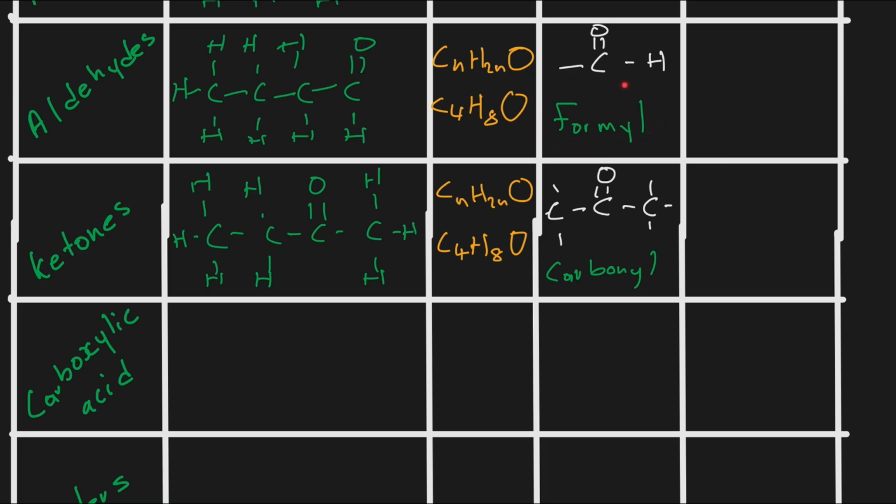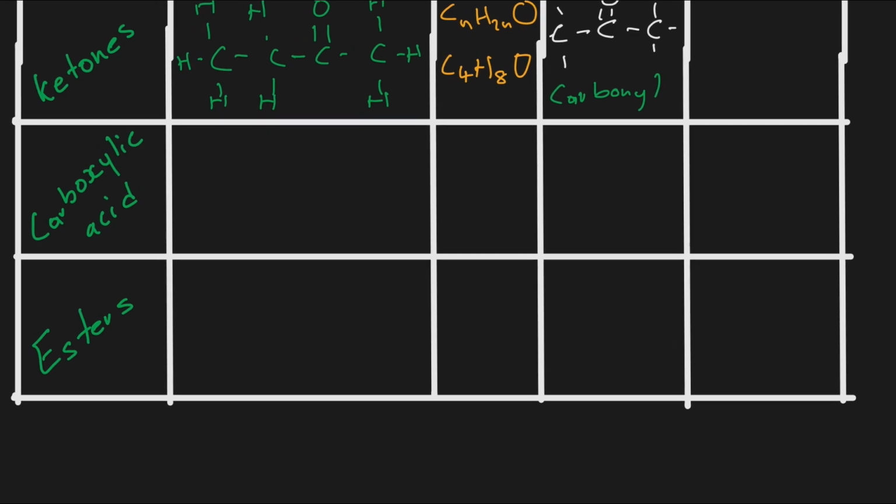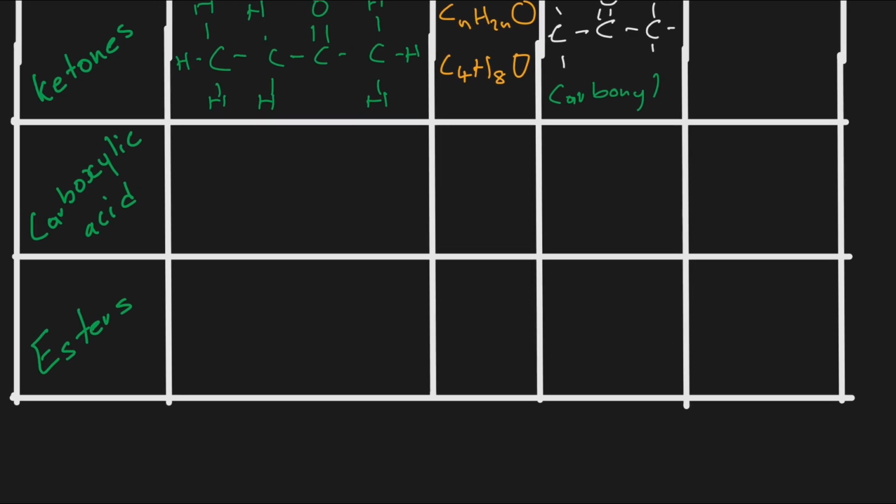Okay, so now we're also going to look at the last two homologous series, which are carboxylic acid and esters. If we look at carboxylic acid, a carboxylic acid is also going to have a similar relationship whereby on the last carbon, we have a double bond oxygen and we also have a hydroxide. So this is happening on the last carbon. Okay, so if this is the case, then we're going to have this as what? As a carboxylic acid.